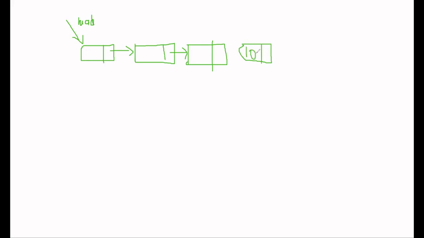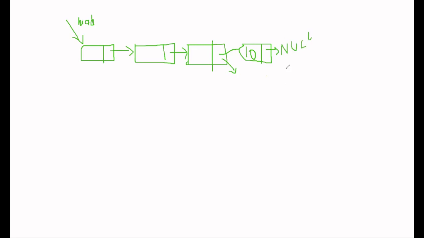Let's say we want to store 10. And what we need to do is go to our last node, which was currently pointing to null, because it is the last node. So the last node's next should point to this new node, and this new node's next should be pointing to null.